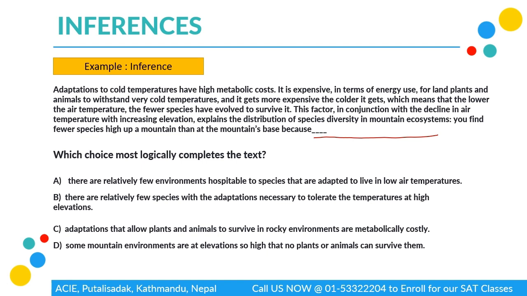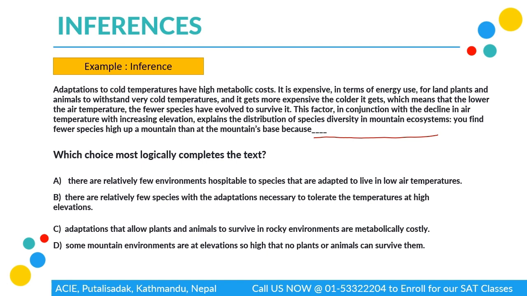We have been given हाम्रो premises in the beginning, which says adaptation to cold temperature have high metabolic cost. So, कुनै पनि species, animals, birds, any other kind of animal species, if they want to live in lower temperature or higher elevation then it will require more amount of energy. किनकि you'll have to work harder, the body has to work harder. त्यही भएर जति माथि जाँदै गर्छ त्यति नै स्पिसिसहरू कम हुन्छ, एनिमल्सहरूको पपुलेसन पनि कम कम हुँदै जान्छ है.